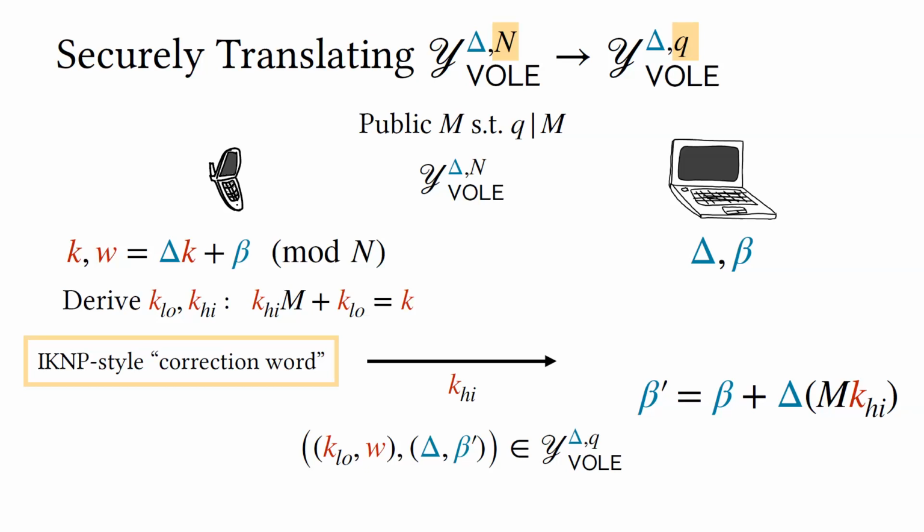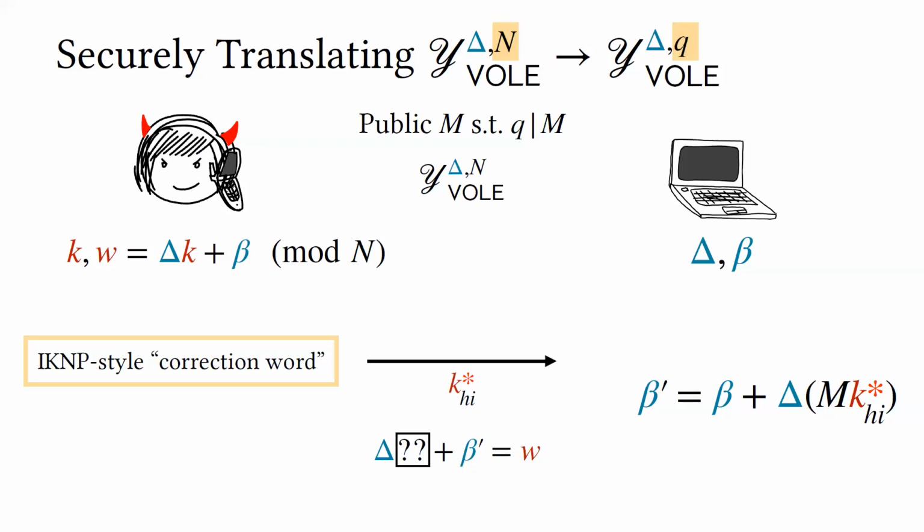But the idea is that the prover, the one with the secret nonce, splits its nonce into a residue and a quotient for some public modulus M. So K high is the quotient, K low is the residue, and K low is going to be the private nonce at the end, the private nonce that satisfies the correlation mod Q. And if you're familiar with IKNP OT extension style stuff, the prover basically sends a correction word, K high, over to the verifier, so that the verifier can use K high to do a simple linear adjustment of its MAC keys in order to translate its MAC from mod N to something that works mod Q. It's basically like adjusting your input in an OLE, a pretty simple operation.